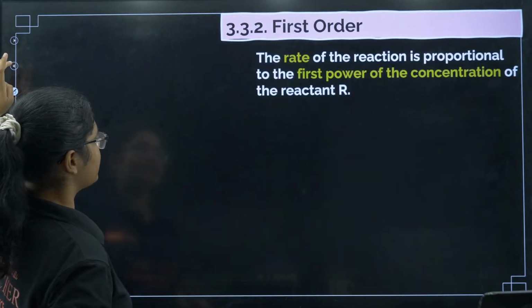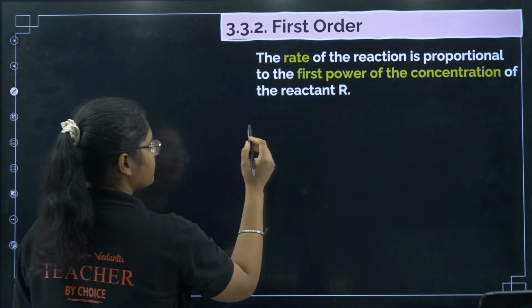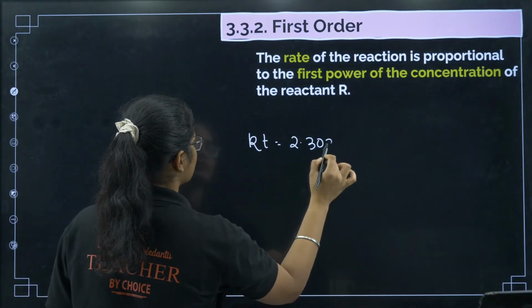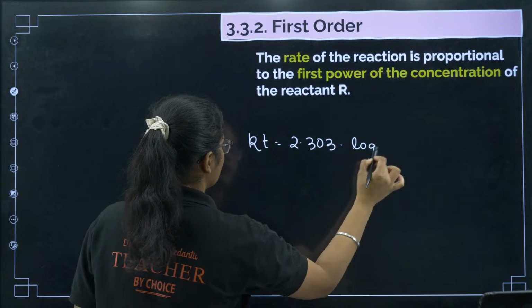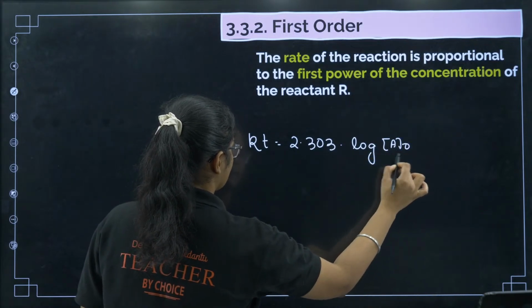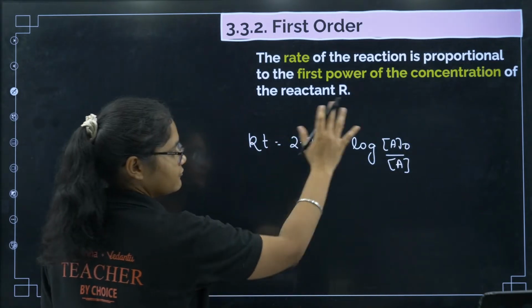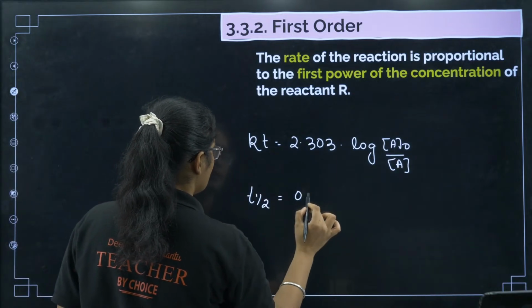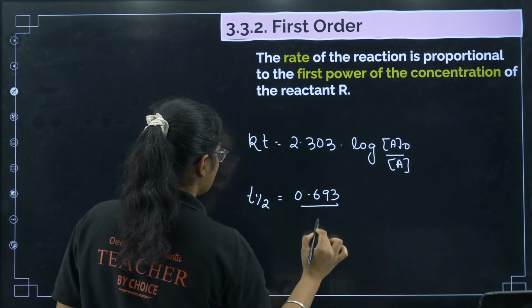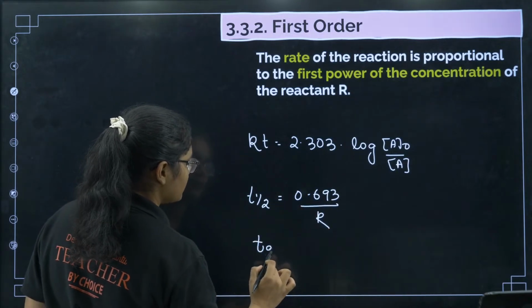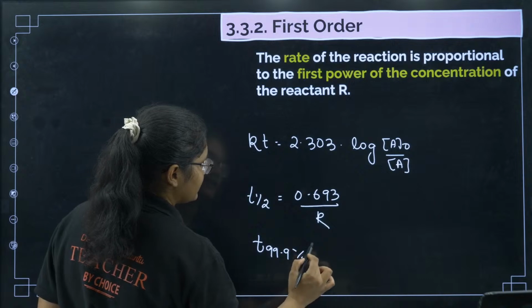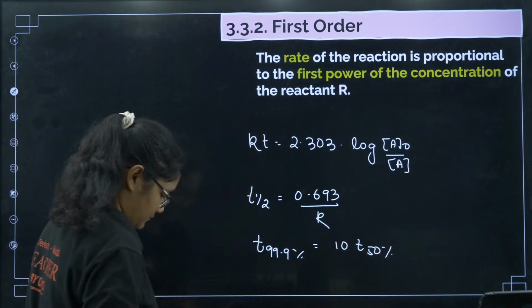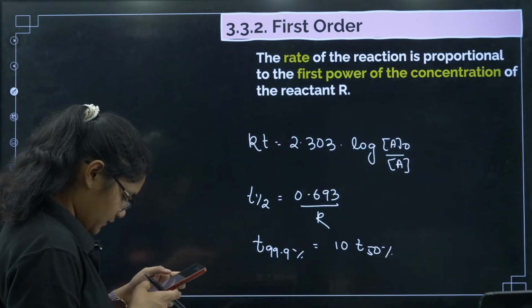Let me write down the first order formulas here. Kt equal to 2.303 into log of A naught by A. That is the equation for your first order reaction. And the half-life formula for first order is 0.693 by K. Another important relationship you should know is t 99.9% is equal to 10 times t 50%.